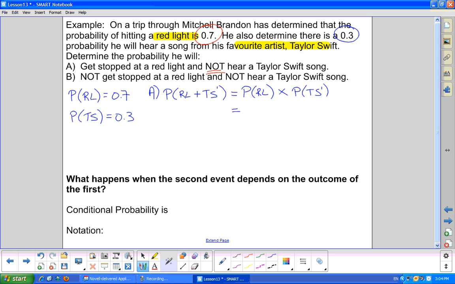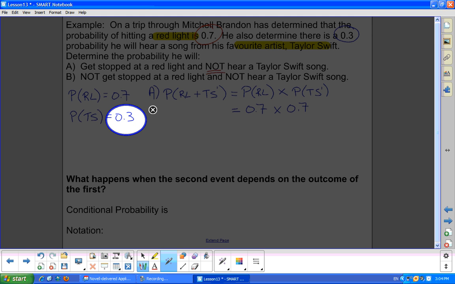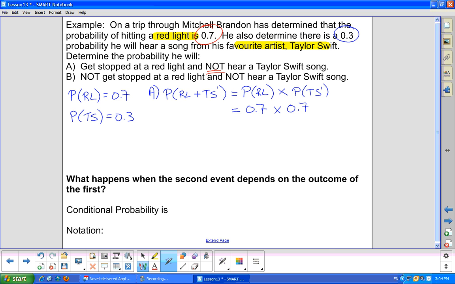So the red light, that's just from the information we've identified, 0.7, multiplied by, the probability of hearing Taylor Swift was 0.3. So the opposite, or the prime of that, would be 1 minus that. So I can write that in here. Probability of not hearing Taylor Swift is 1 minus 0.3, which is 0.7.